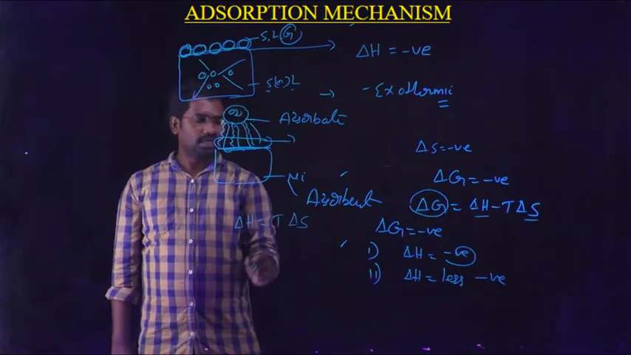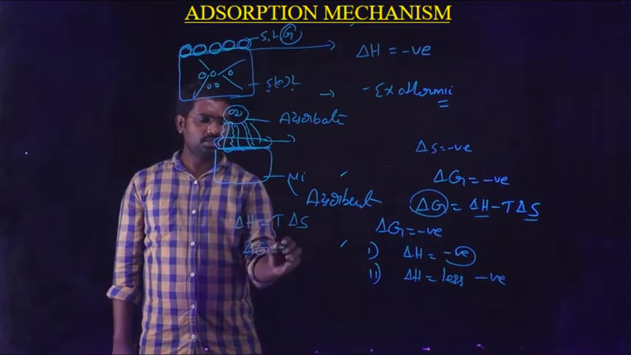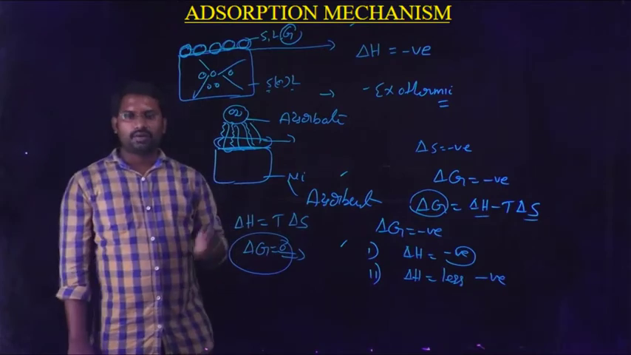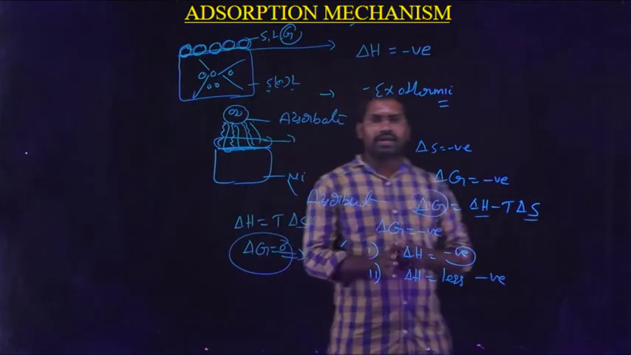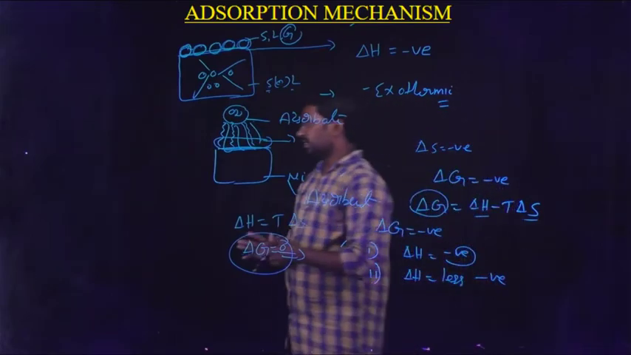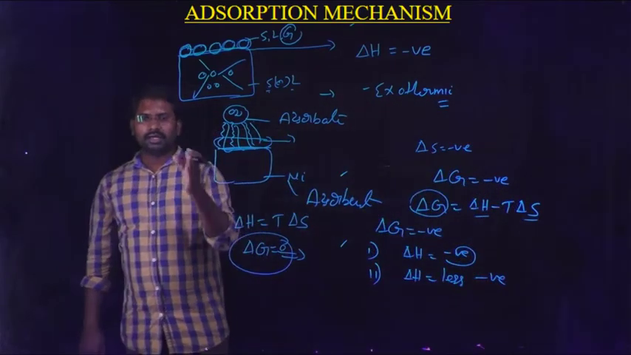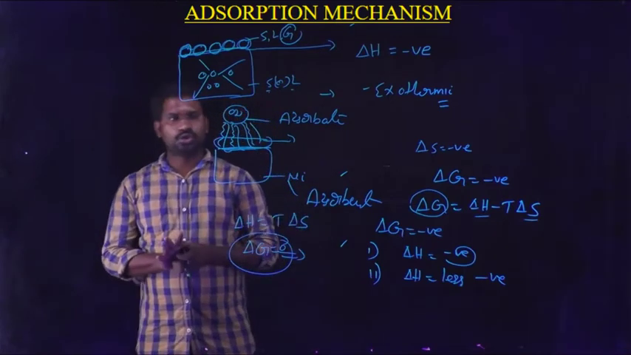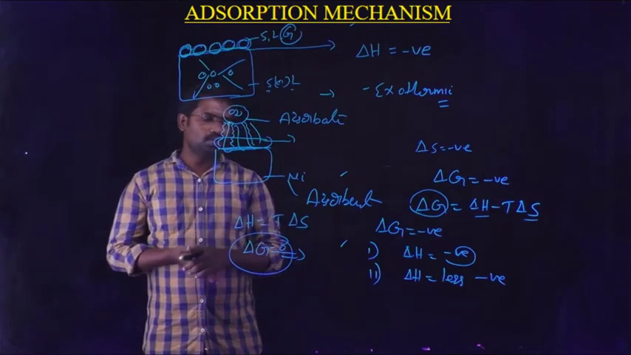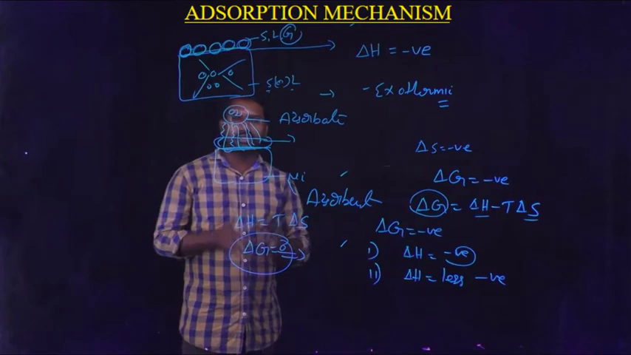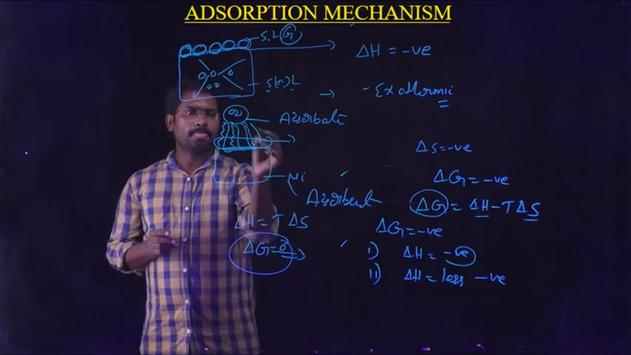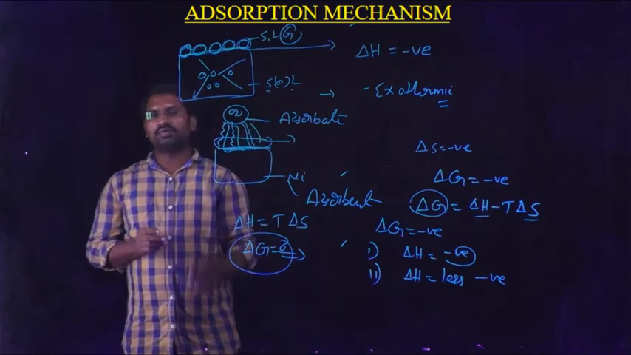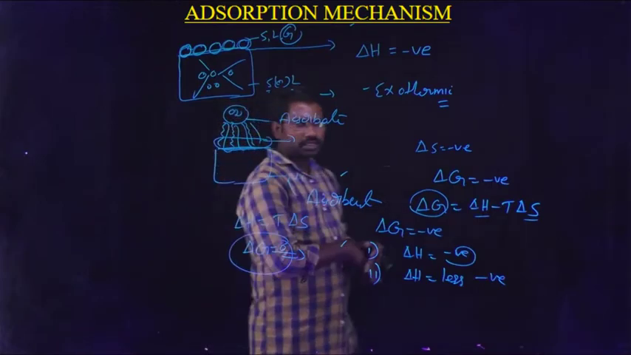That means delta G is equal to 0, the change in Gibbs energy is 0 at this moment, and that is known as the equilibrium state being established. When the equilibrium state is established, both adsorption and desorption take place simultaneously. Desorption is the reverse process of adsorption. So when delta G is 0, equilibrium is established, and whatever amount of gas molecules are adsorbed on the metal surface easily escapes out.